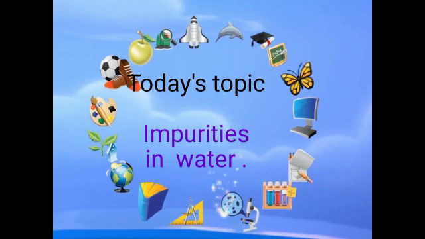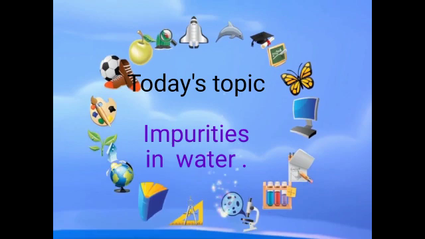Because of these three things, the water in wells and rivers is impure. That is, the water in wells and rivers may contain insoluble impurities. Dear students, what are insoluble impurities? Impurities in water that can be seen are insoluble impurities. We will learn about these different impurities.